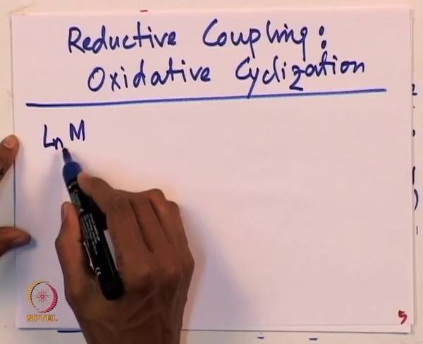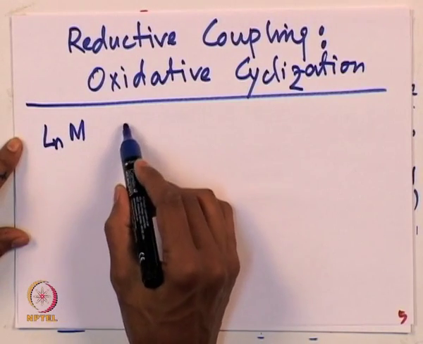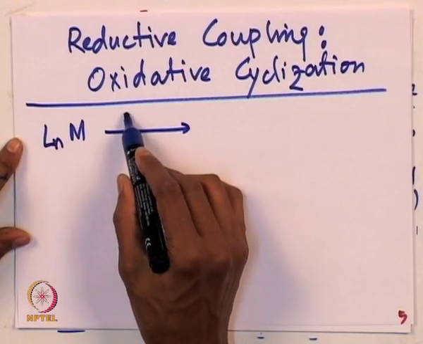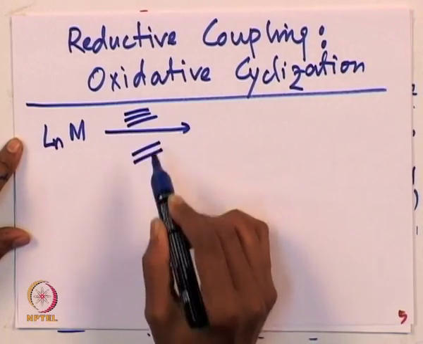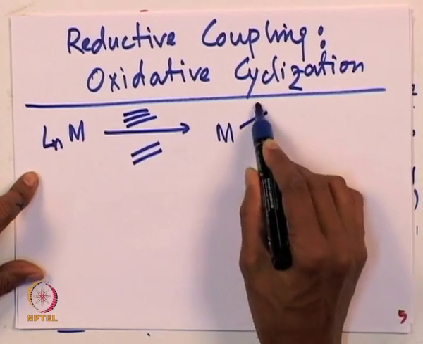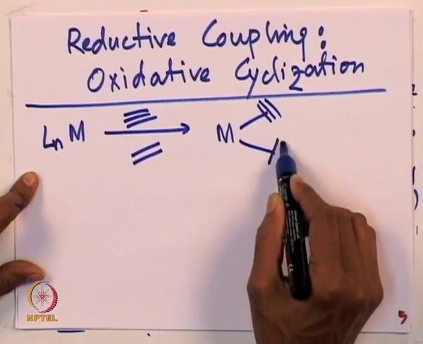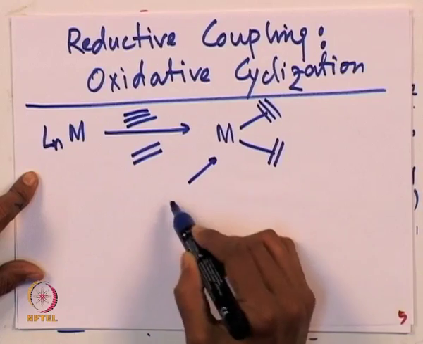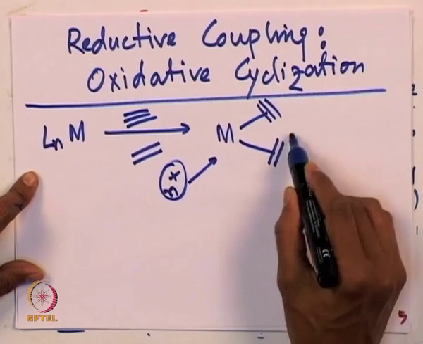Of course, we have d electrons present in this metal center. We take, for example, alkyne and olefin both. What we have is a metal-alkyne interaction as well as a metal-olefin interaction. Let us say this is the N plus oxidation state over here.